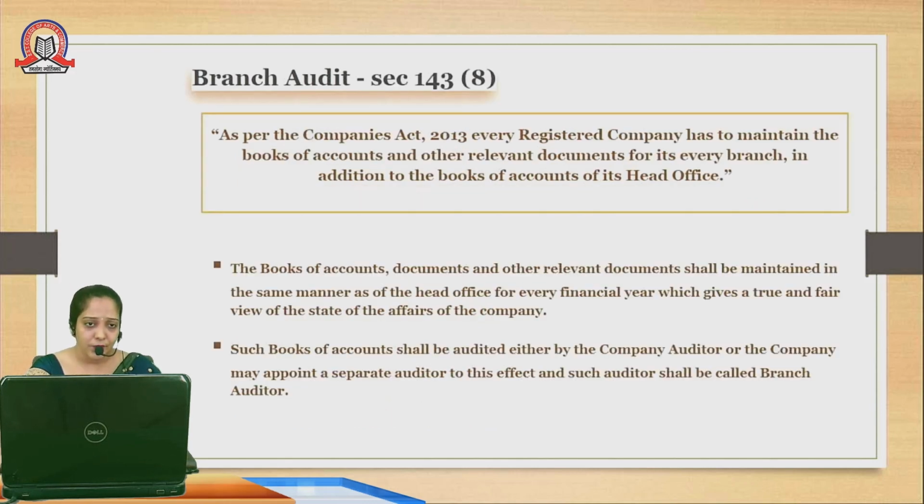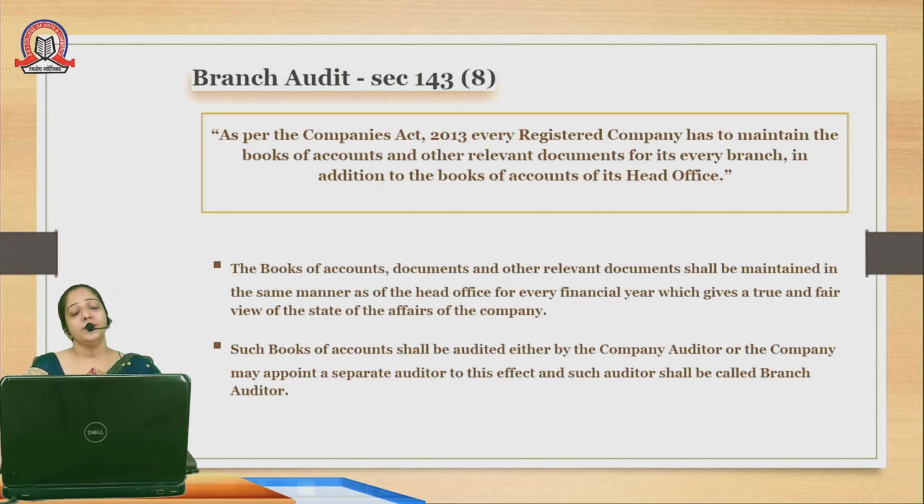Coming to the next point, we have certain audits which include branch audit. Every bank or company has to maintain the books of account and relevant documents for every branch in the same manner. For example, different banks: one bank has n number of branches in different areas and regions.